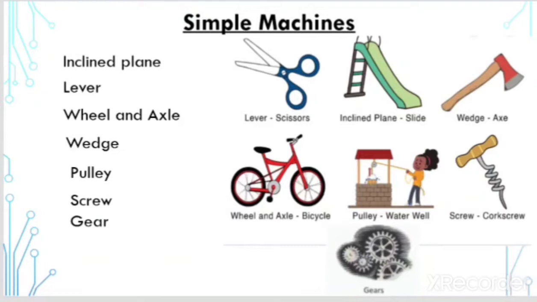They are sharp at one end. Pulley, like when we are withdrawing water from the well. Okay, screw, the screws help to put objects together, to assemble the objects. Gear like in your cars, motorbikes, and there are some gears in your toy cars also. So these are some simple machines which make our work easier.